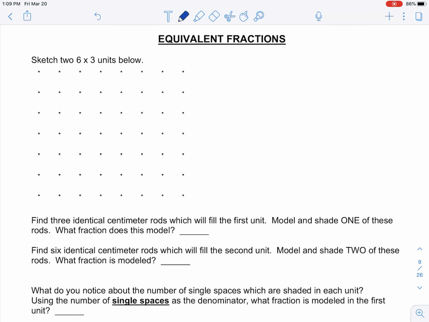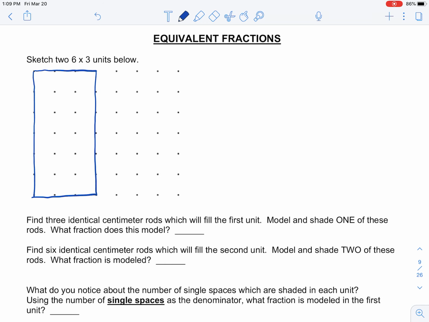I'm going to be demonstrating here how you can show two fractions are equivalent. In order to do that, we have to show them as parts of the same size whole. So I'm going to start by sketching two 6 by 3 units, 1, 2, 3, 4, 5, 6 rows, 1, 2, 3 columns.